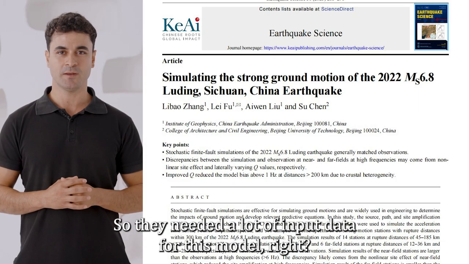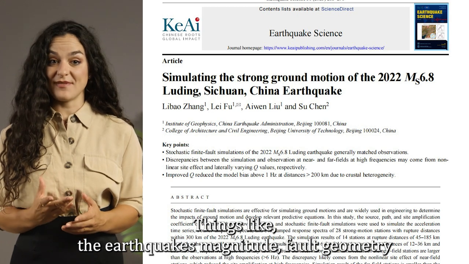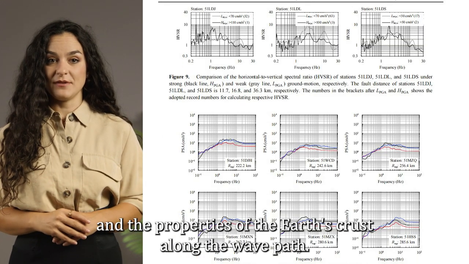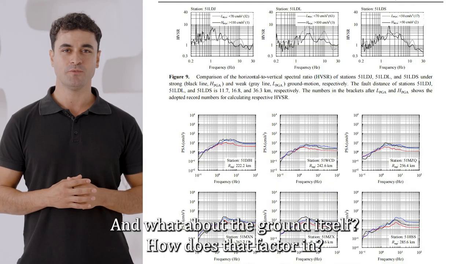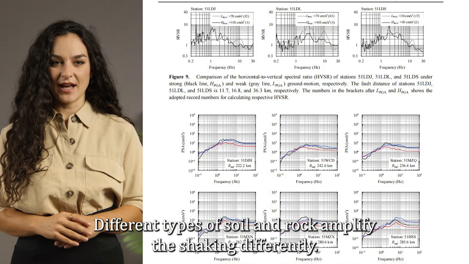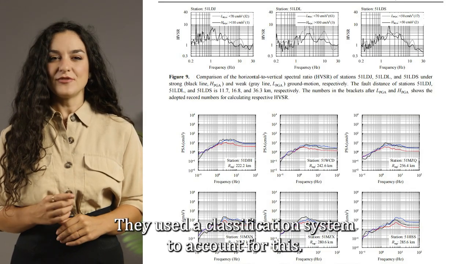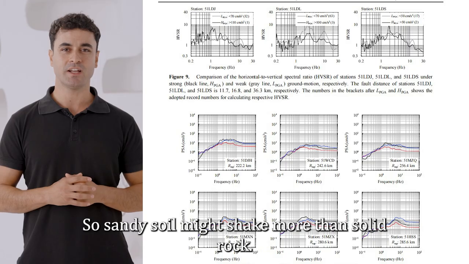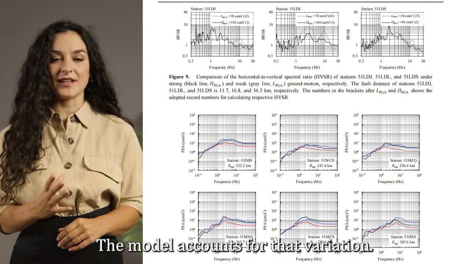So they needed a lot of input data for this model, right? Absolutely. Things like the earthquake's magnitude, fault geometry, and the properties of the Earth's crust along the wave path. And what about the ground itself? How does that factor in? That's the site amplification. Different types of soil and rock amplify the shaking differently. They used a classification system to account for this. So sandy soil might shake more than solid rock? Generally, yes. The model accounts for that variation.